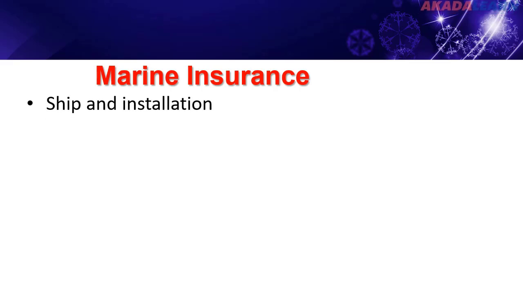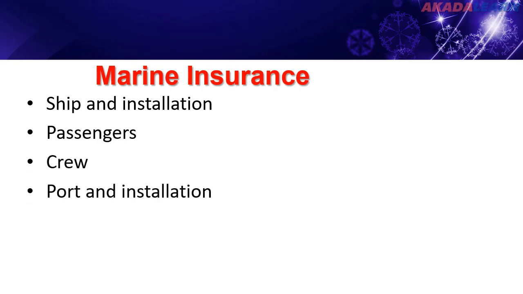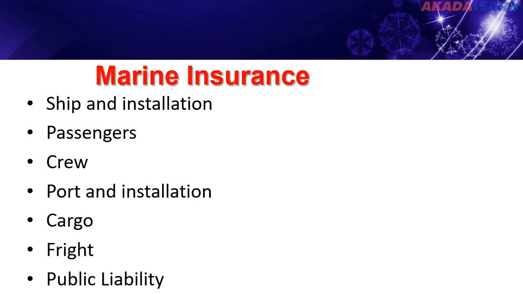The next type of insurance we're looking at is marine insurance. Marine insurance covers for sea or water transport, that is the goods and the passengers. It covers for the ship and its installation, it covers for the passengers, also covers for the crew, it covers for the port, that is the seaport and its installations. It also covers for the cargo, that is the goods being transported. It covers for freight, and lastly it covers for public liability.